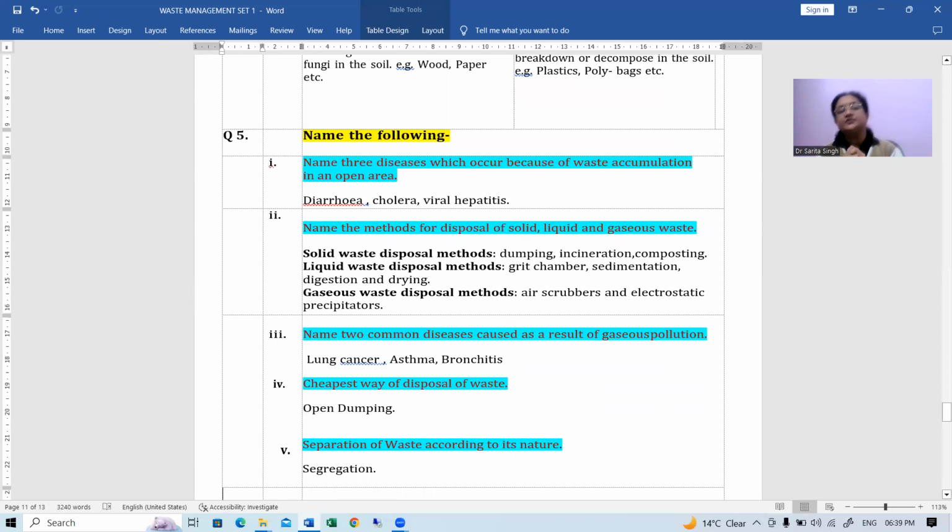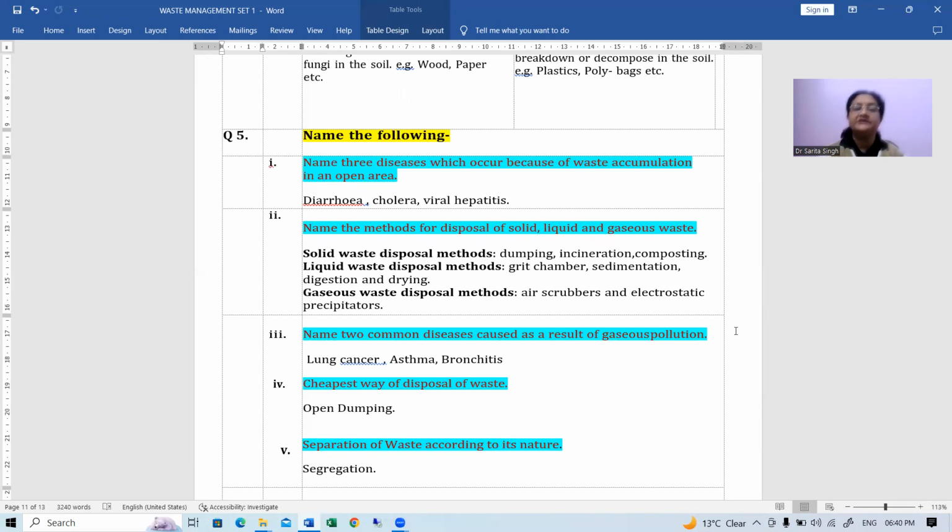Next is name the methods for disposal of solid, liquid, and gaseous waste. Solid waste disposal methods you can see: number 1 is dumping, number 2 is incineration, and number 3 is composting. Okay, and next, the liquid waste disposal methods: grit chamber, sedimentation, digestion, and drying. Gaseous waste disposal methods are air scrubbers and electrostatic precipitators. These are the various methods how we can dispose of the different types of wastes.